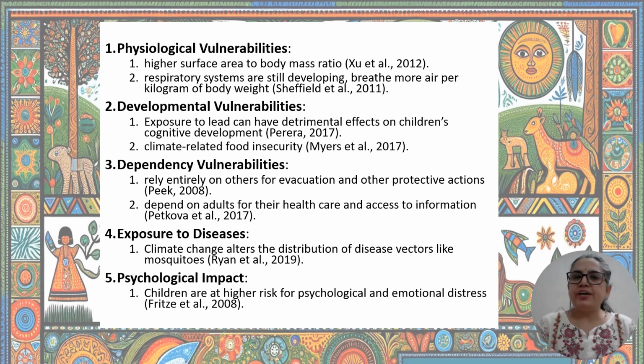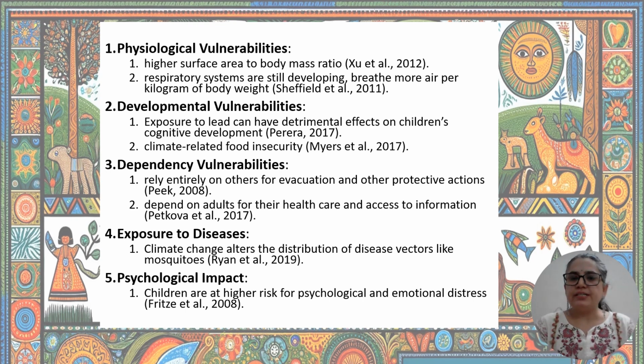Then their respiratory systems are still developing. They breathe more air per kg as compared to their body weight. So this increases their exposure to pollution and airborne allergens. And that's why we can see asthma in small children, and nowadays the morbidity due to asthma in children is increasing year by year.